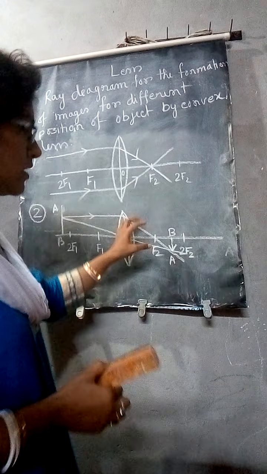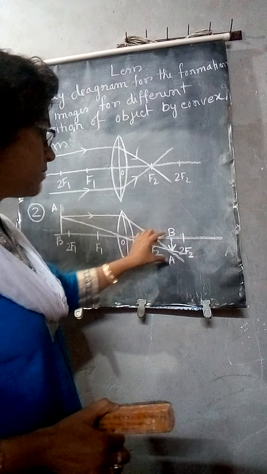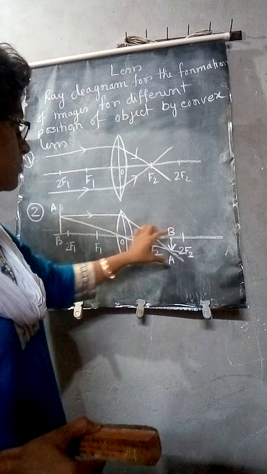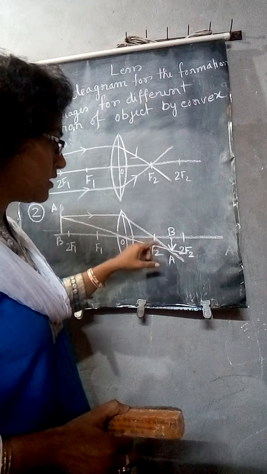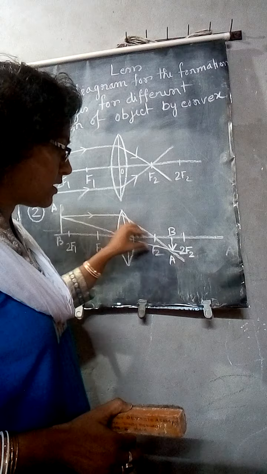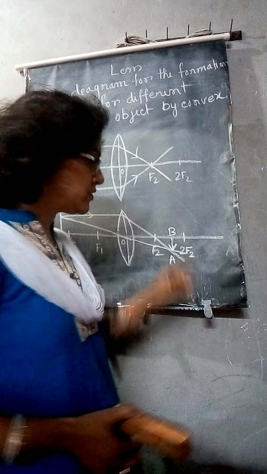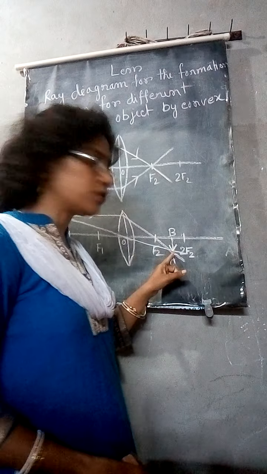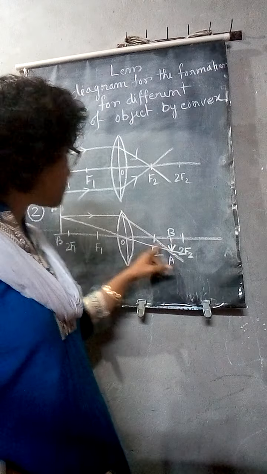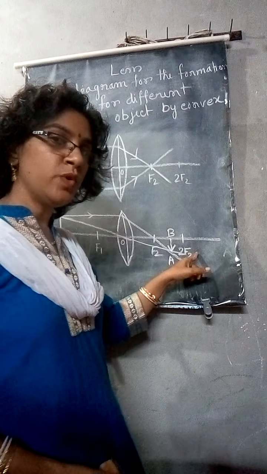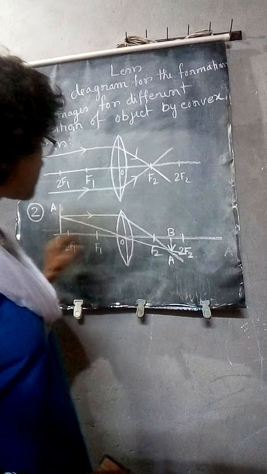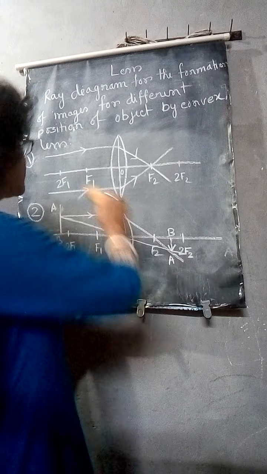So this is AB, and this is BA. You see, it is an inverted image, and the image is formed by really emitting the reflected rays. For that reason, it is a real image also. It is a diminished one. Its position is between F2 and 2F2. Okay, so let's move to the third case.